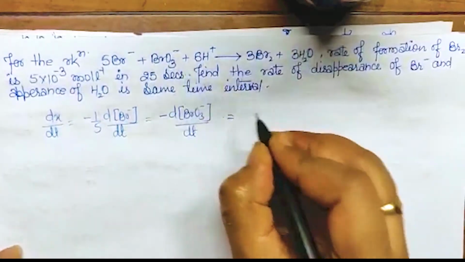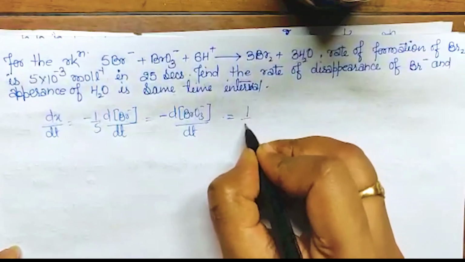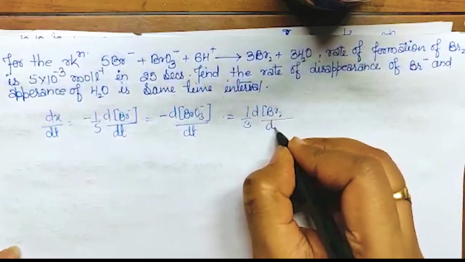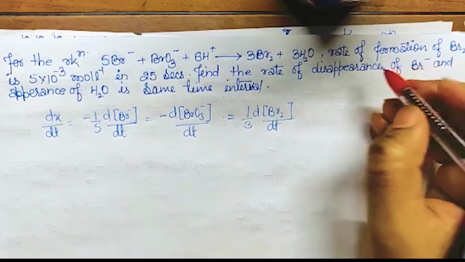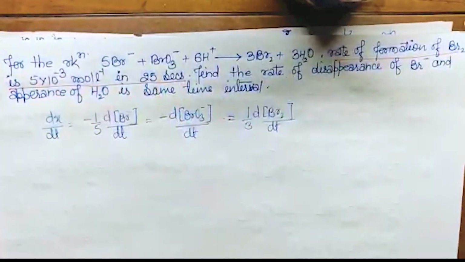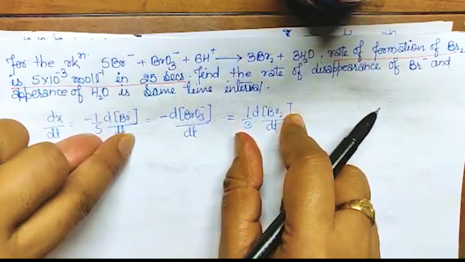It is equal to 1 by 3 dBr2 upon dt, isn't it? Now in the question it is given that the rate of formation of Br2 is this in this time. So that means this one is given.